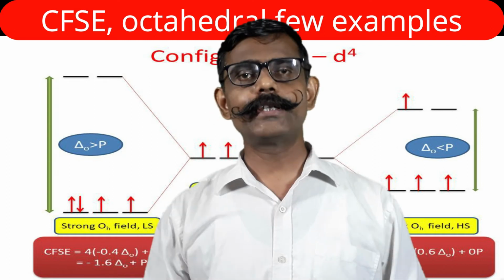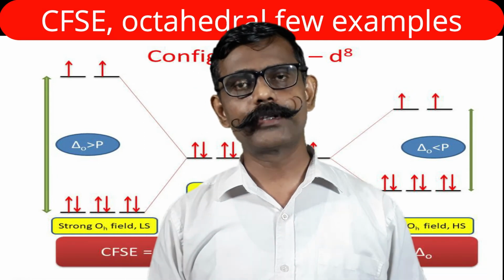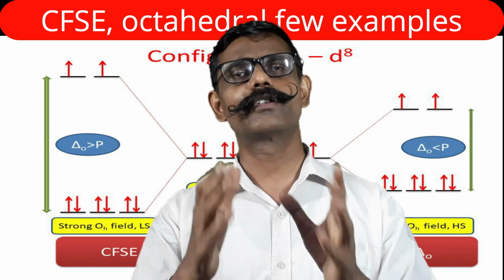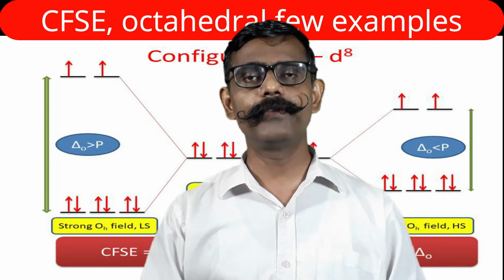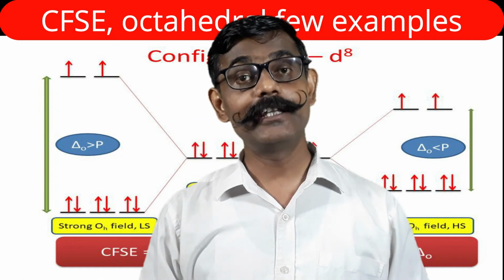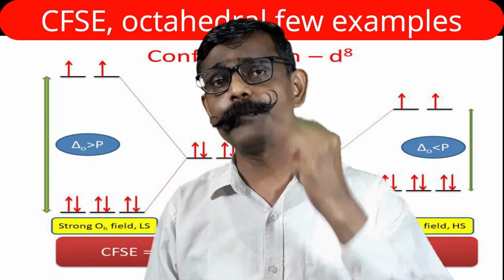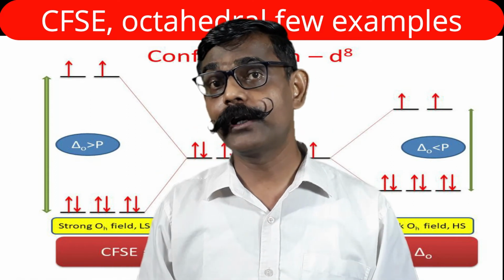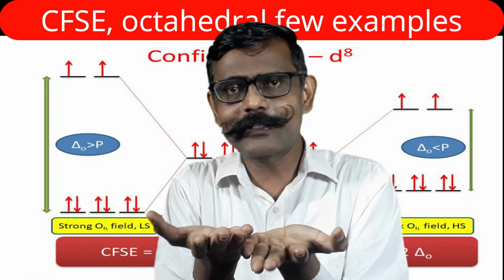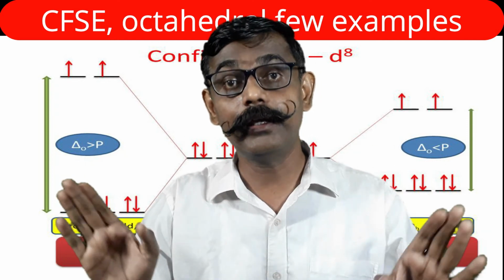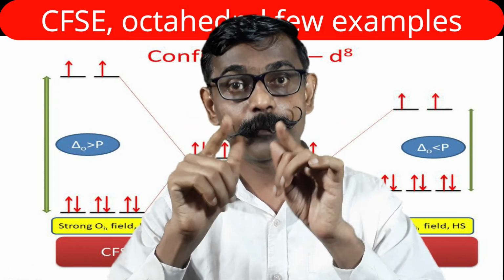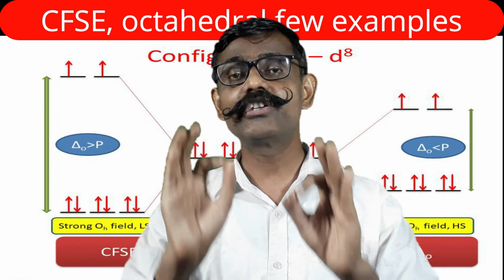Are you understanding? Now see the electronic configuration for d8. Let us consider the high spin case, the right side case where the splitting parameter is small, or let us consider the strong field case. The electronic configuration is t2g6 eg2. Now just calculate the number of pairs in the split orbitals. In split orbitals 3 pairs are there, and in the spherically symmetrical hypothetical field reference configuration there are also 3 pairs. So extra pairing is not done, and for pairing we need not provide extra energy. So we need not consider a value for P here. The value of small p is 0.